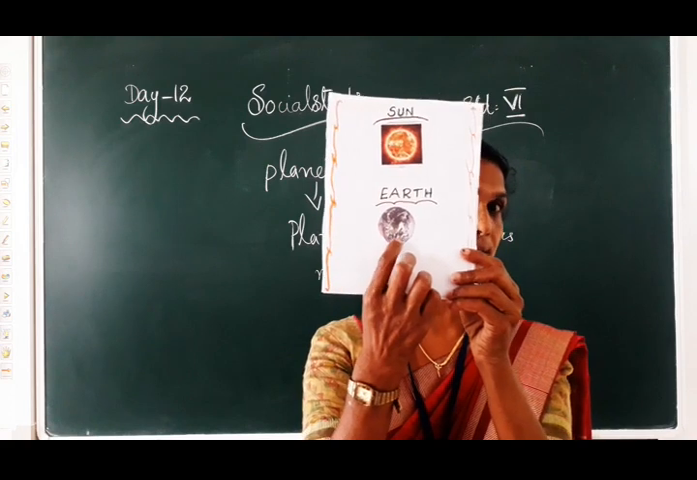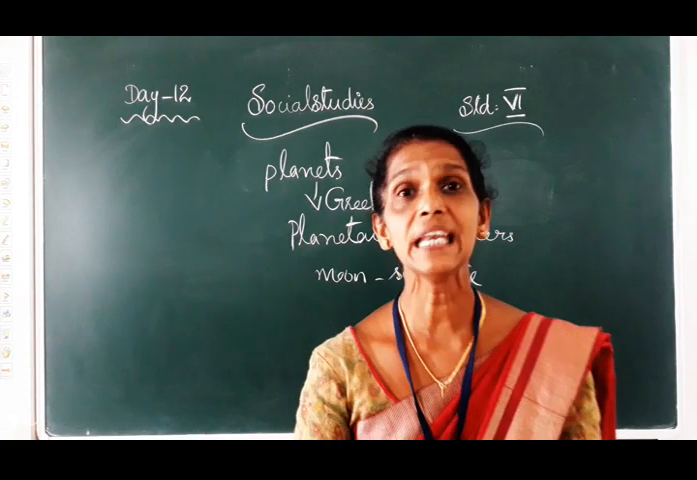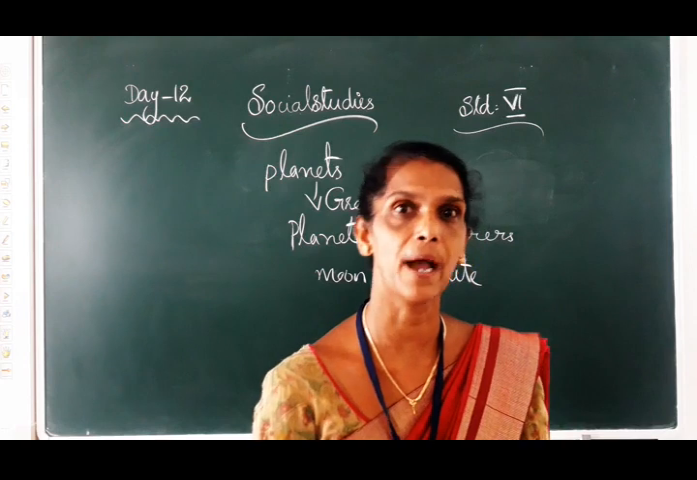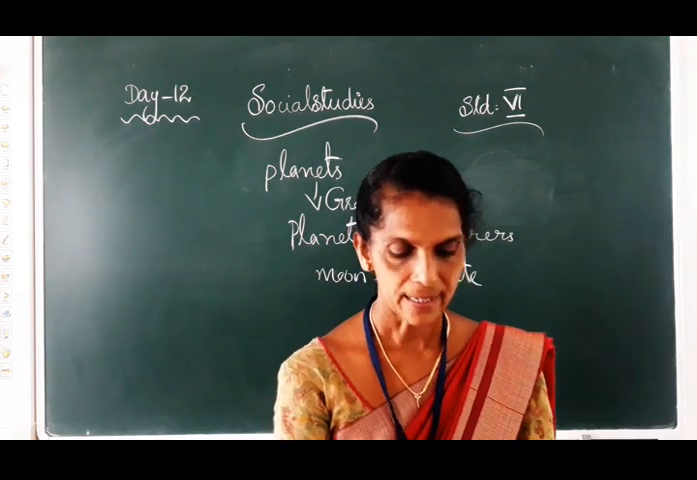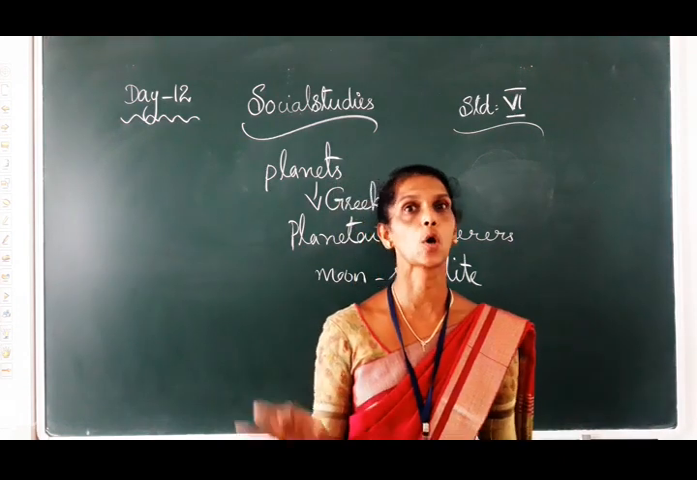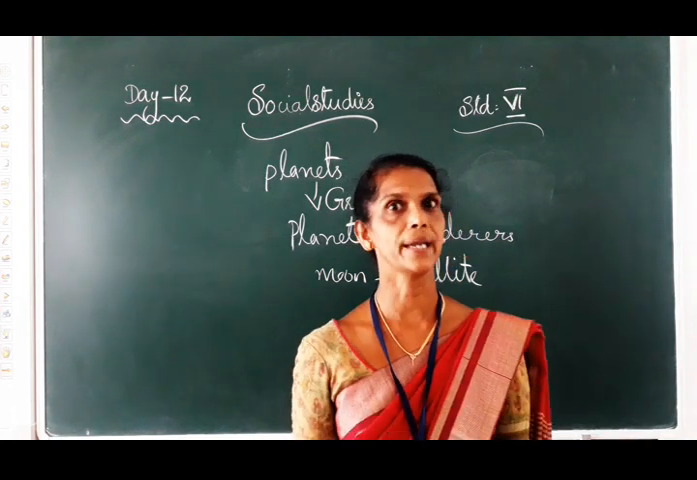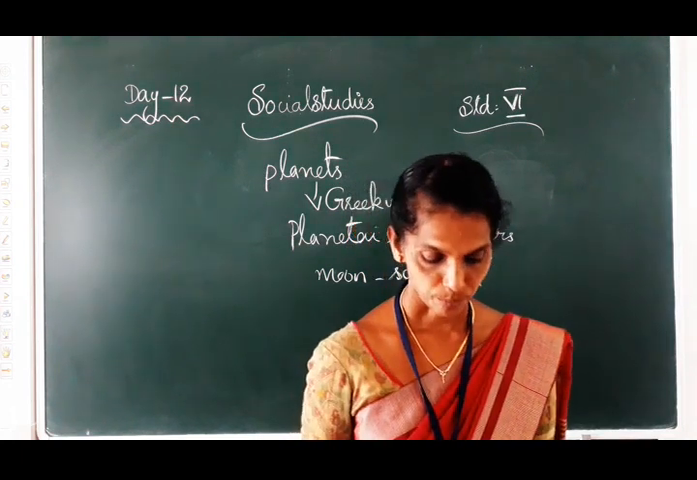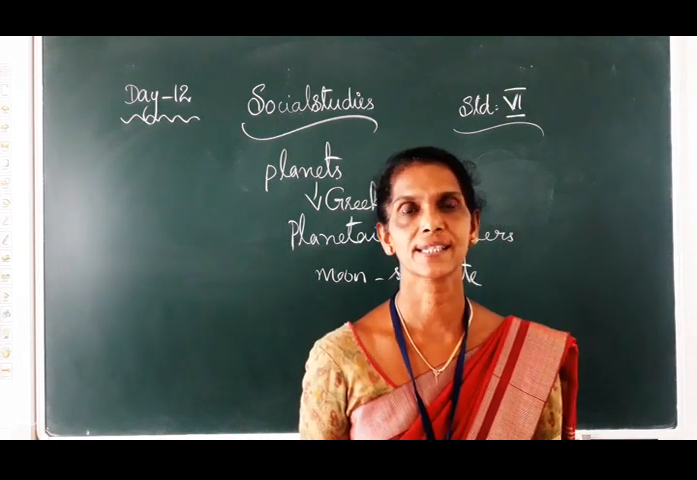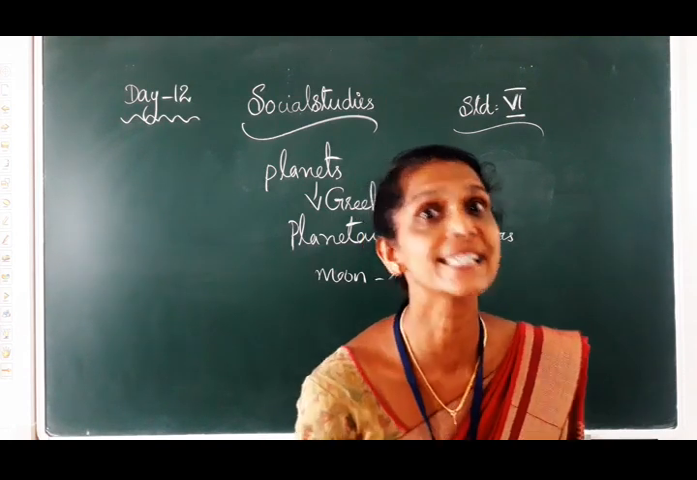This is our Earth. And see children, we live on Earth and there are 8 other planets. And see, the other planets are also moving around the sun. And other small planets, then meteoroids and also asteroids. These all move around the sun and they form the solar system.